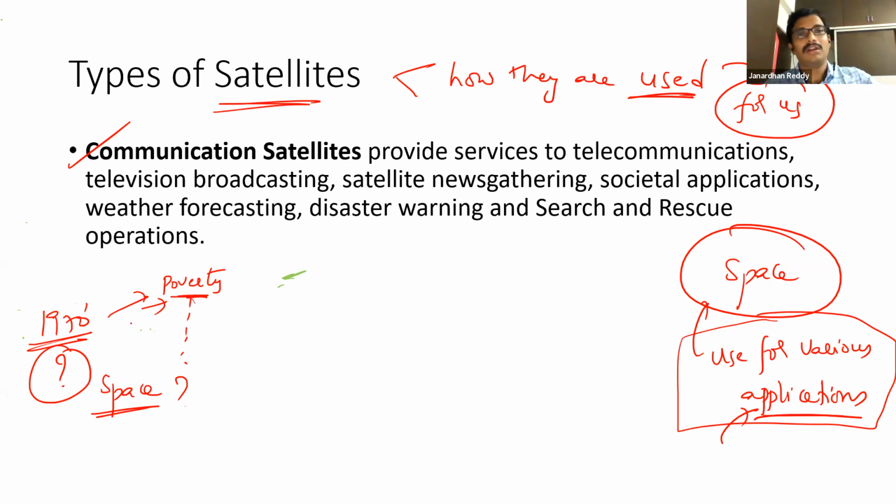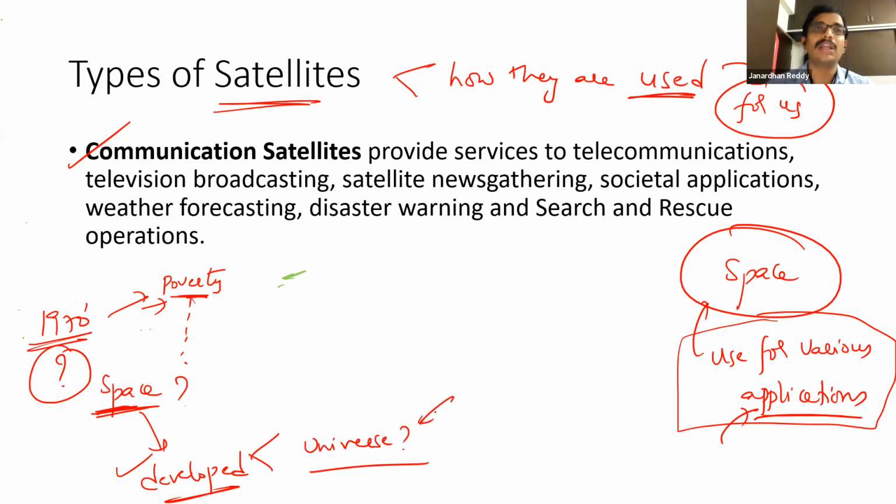First, look at our lot of people who are there without food, without education, without a group 1 job. So when you have so many problems, why do you want to do something in space, which is generally the area of developed worlds? Developed people have a lot of self-sufficiency in many things. Now they can explore space. They can question why the universe is there, how the universe got created. They can do all the research.